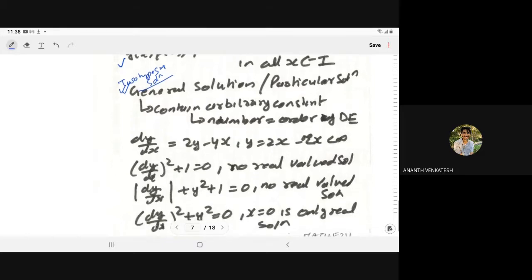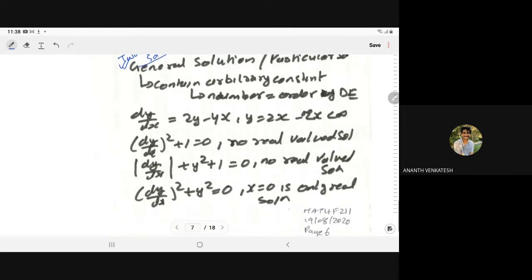If we have the first order differential equation dy by dx is equal to 2y minus 4x, then we can say y is equal to 2x plus c is the solution.